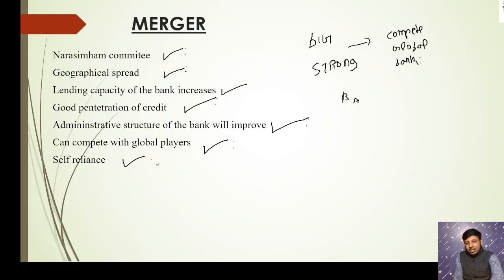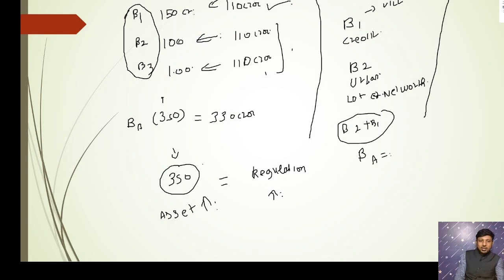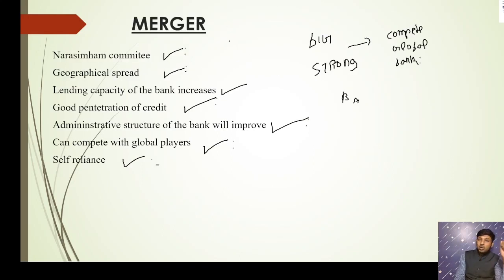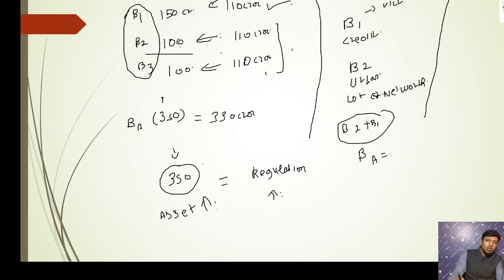Because in the earlier case, in the first example, the bank could service only 100 crore, but if it wanted 110 crore, it would take a loan from the RBI or from another party, for which it has to pay interest. After the merger, the lending capacity increased to 350 and only 330 is sought. No need to take a loan from the RBI. So these are the advantages of the merger. I hope the concept of PSB, nationalization and merger is clear to you.